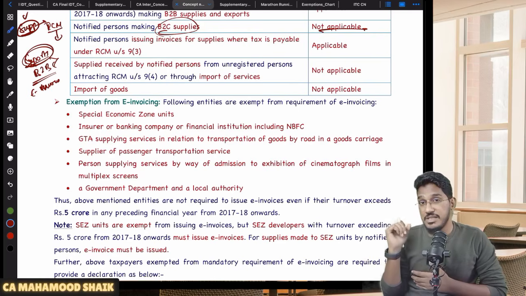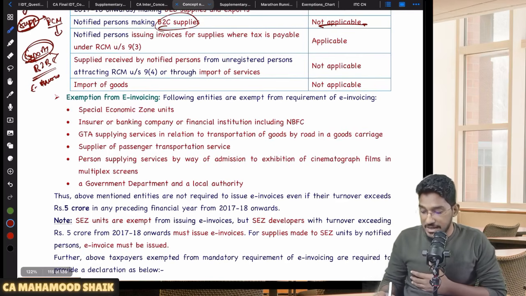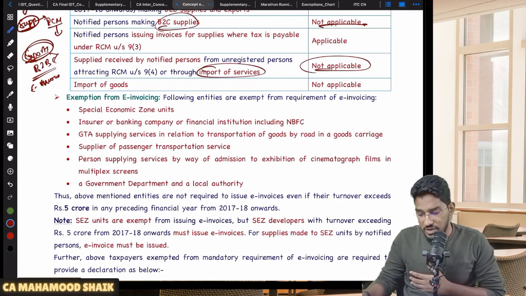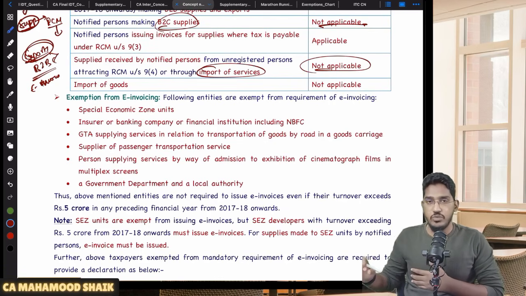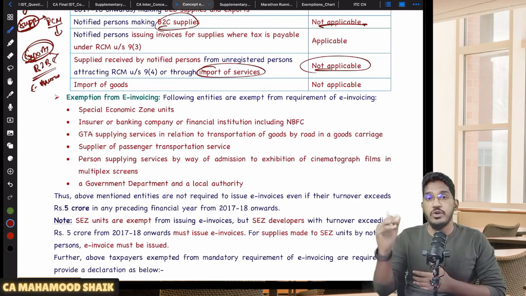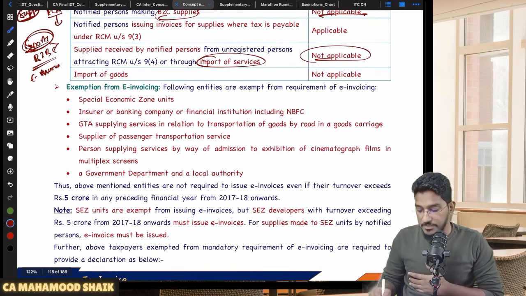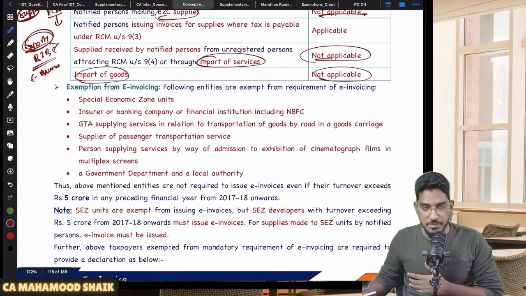My recipient will pay the GST. But who is required to generate e-invoice? As a supplier, I am required to generate e-invoice, not my recipient. And then for import of services, no. For import of services, there is no requirement of generating the e-invoice. Why? Because e-invoicing is applicable for your outward supplies, not for inward supplies. So import of goods also, it is not applicable.